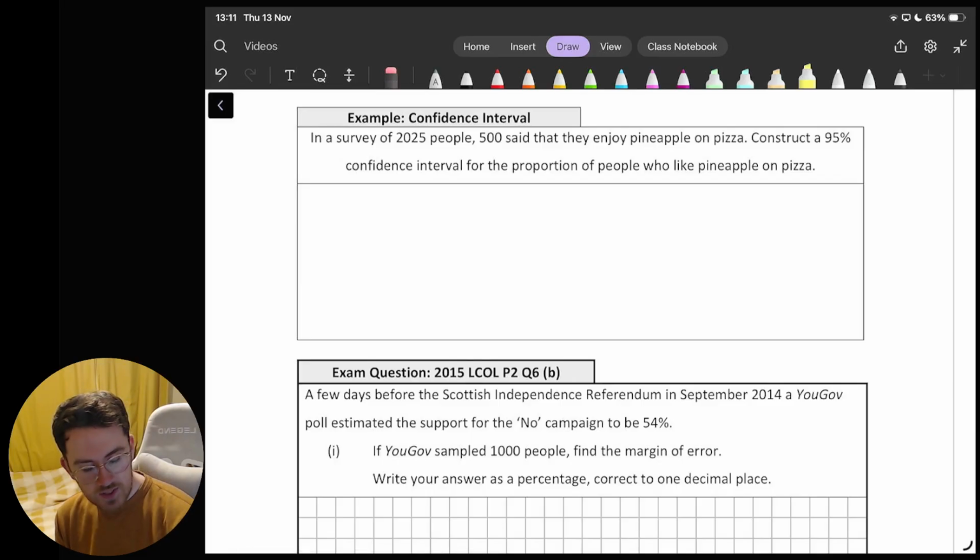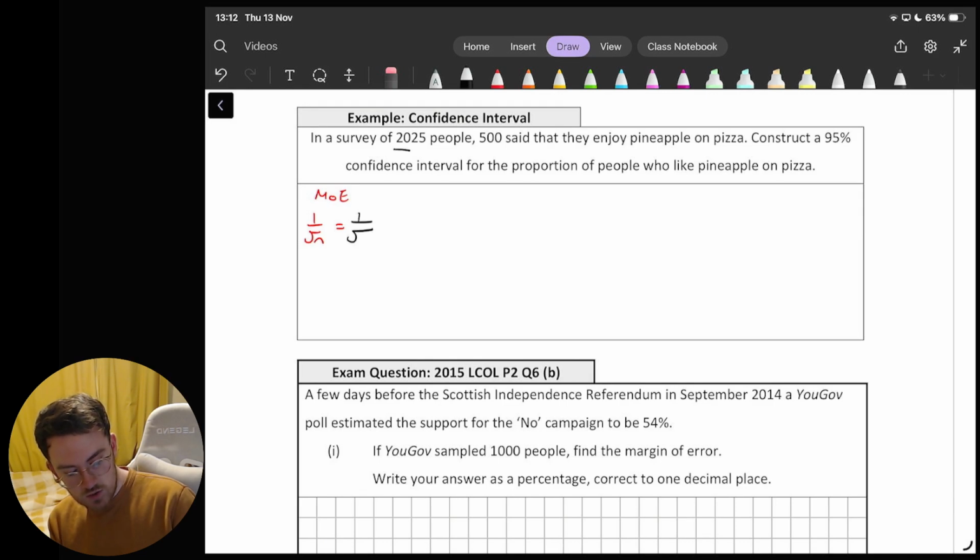Looking at the first one: in a survey of 2,025 people, 500 said they enjoy pineapple pizza. Construct a 95% confidence interval. There are three parts that we look at for our confidence interval. The first is the margin of error. The margin of error is 1 over the square root of n, where n is the sample size. In this one, it's 2,025 people. So let's fill that in. I'm also going to multiply that by 100 to get it as a percentage.